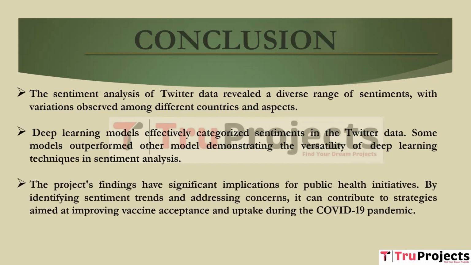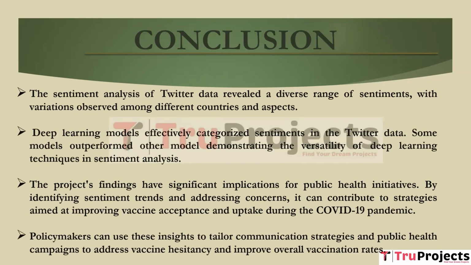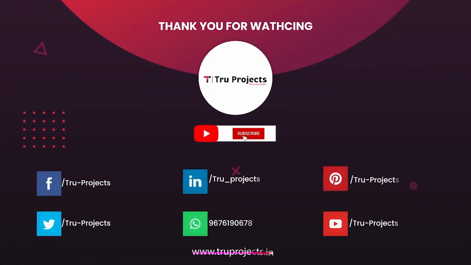The project's findings have significant implications for public health initiatives. By identifying sentiment trends and addressing concerns, it can contribute to strategies aimed at improving vaccine acceptance and uptake during the COVID-19 pandemic. As a pioneering effort in understanding public sentiment towards vaccination during a global health crisis, this project paves the way for future research. Policymakers can use these insights to tailor communication strategies and public health campaigns to address vaccine hesitancy and improve overall vaccination rates.